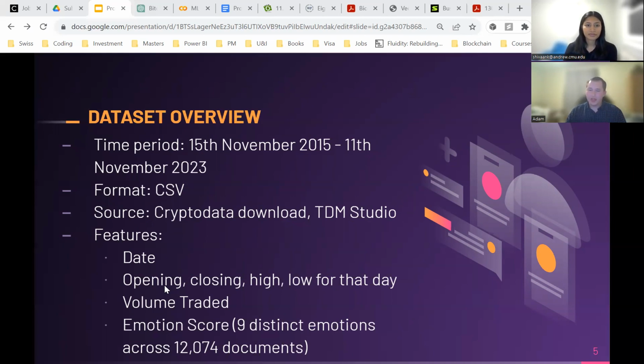The features of this data include the dates, opening and closing prices, previous closing prices, the volume of Bitcoin that was traded, in addition to 9 distinct emotion scores that are assigned to various documents, including news articles, interviews, editorials, dissertations, and others, that were all averaged on a weekly basis over the period of the entire data set to give them a specific emotion score. This covers approximately 12,000 documents.